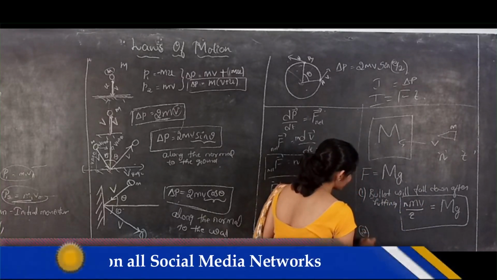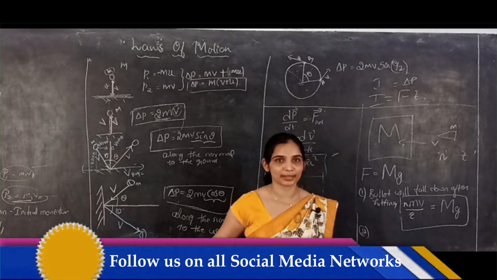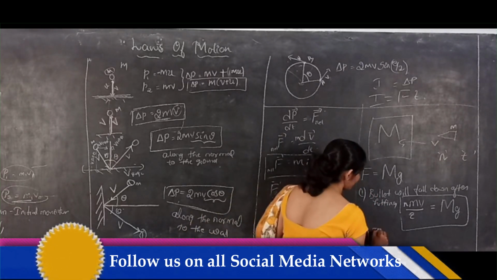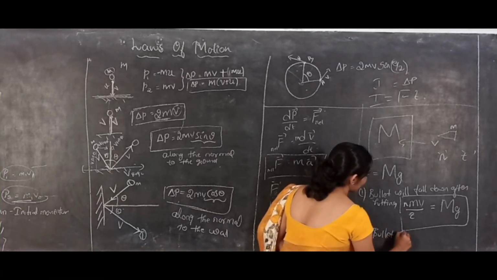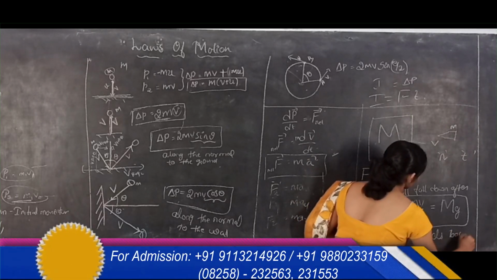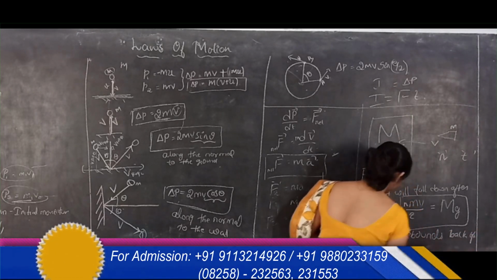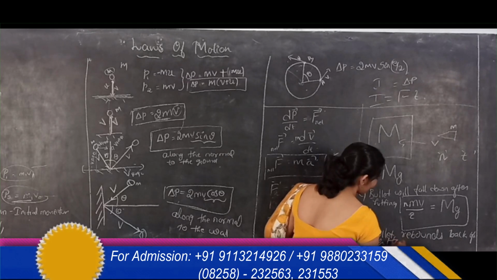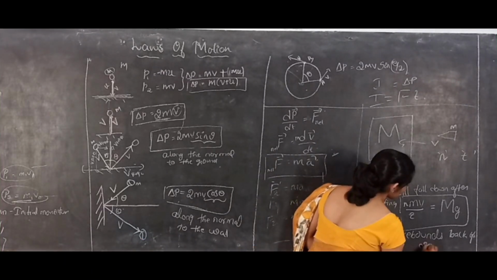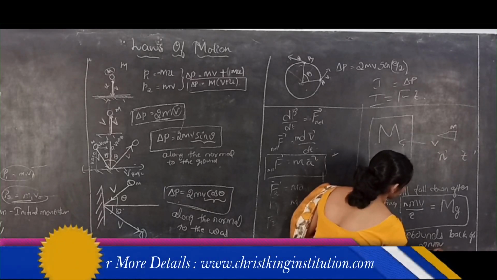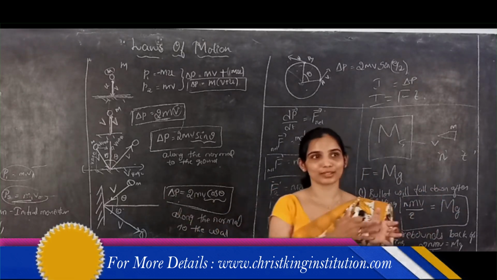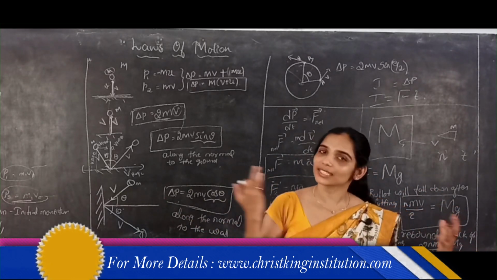If the bullet is repelled back, it rebounds back. The bullet hits and it rebounds back after hitting. Then 2 times n into m into v by t will be equal to mg, because when the bullet rebounds back, it will have some velocity. Let's say it will have the same velocity.